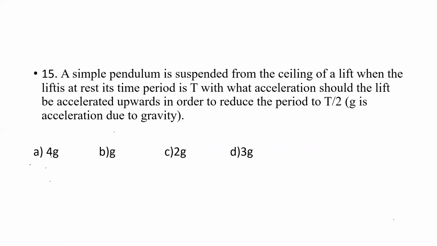Then the next question is, a simple pendulum is suspended from the ceiling of a lift. When the lift is at rest, its time period is T. So here a simple pendulum is suspended from the ceiling, right? Then with what acceleration should the lift be accelerated upwards in order to reduce the period to T divided by 2? That is, the time period should become half of its value, T divided by 2.